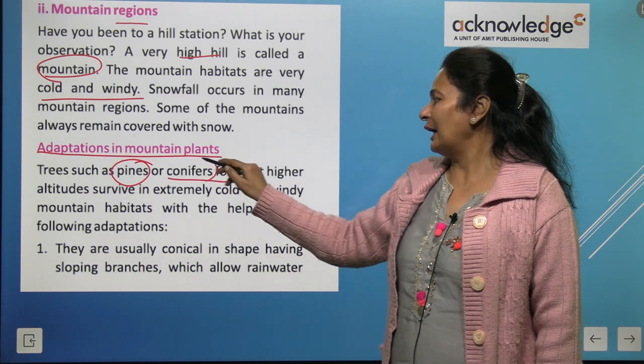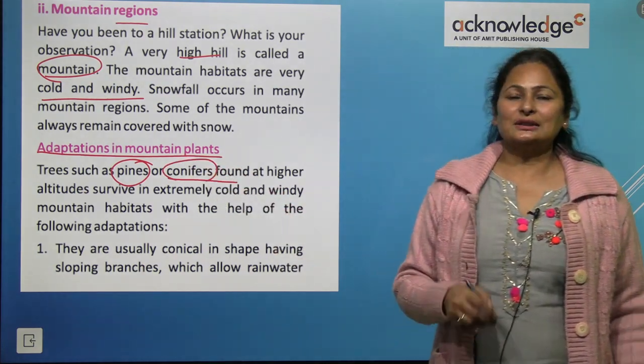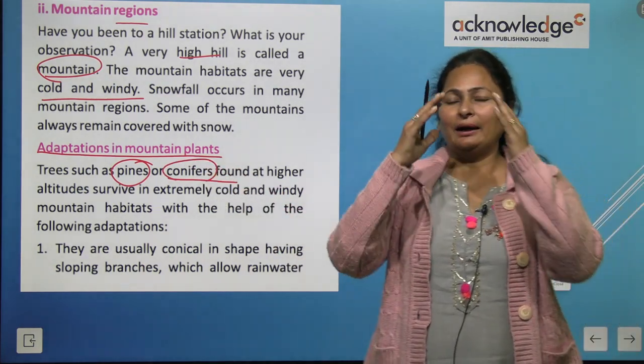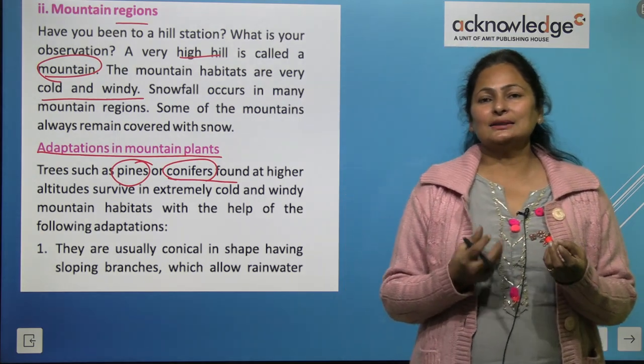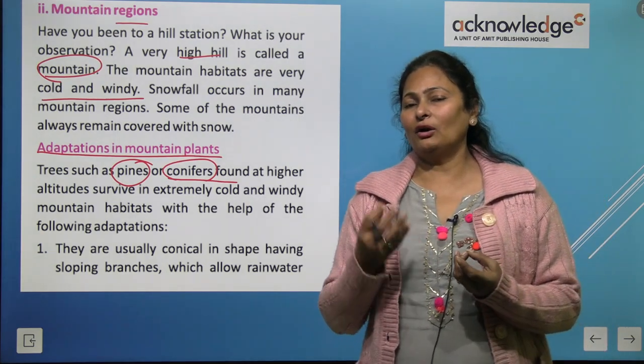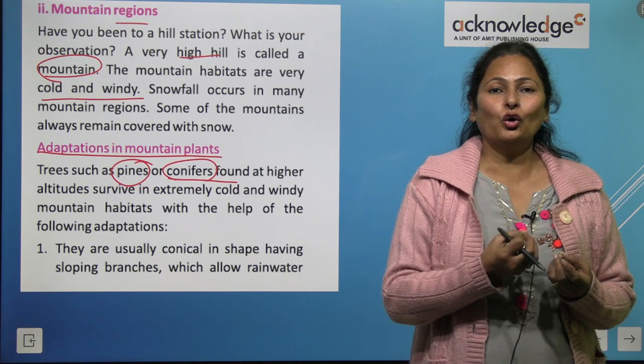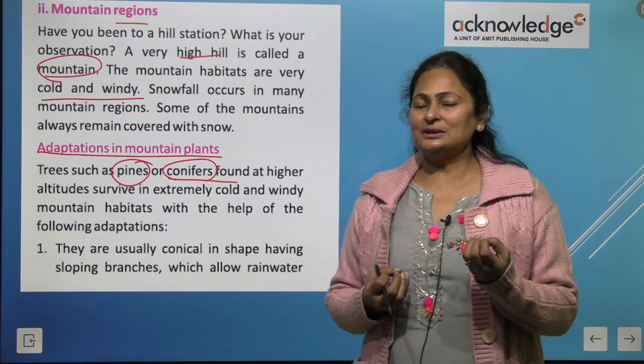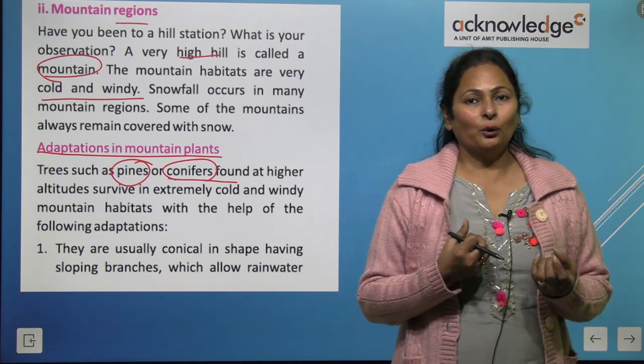Conifers, because they have cones. They are conical in shape, and instead of flowers, conifer plants have cones, and they store their seeds in cones, right?